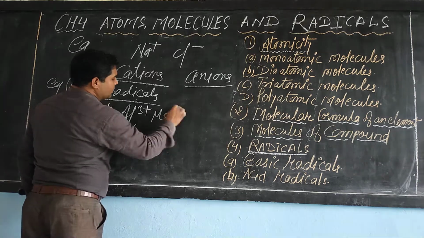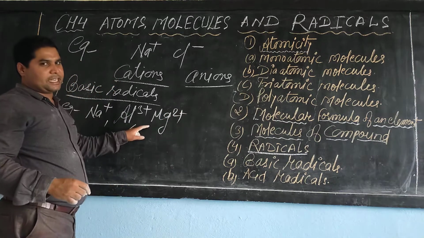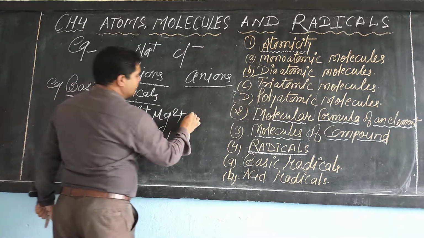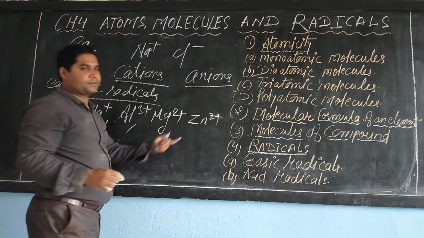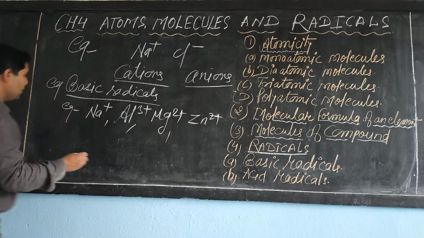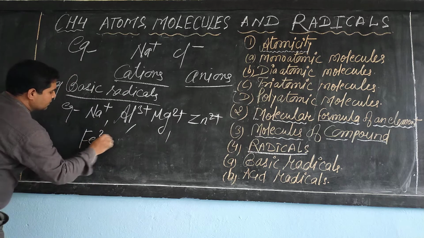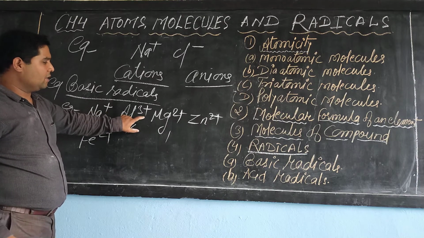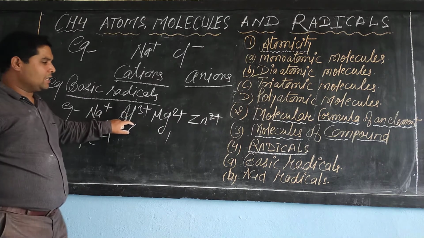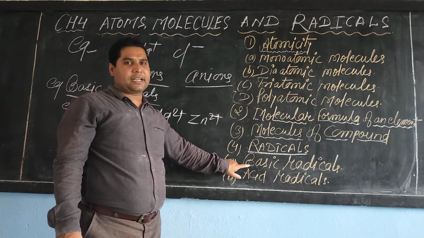Magnesium, basic radical. Zinc, 2 plus, basic radical. Iron, basic radical. Means all the metallic ions or metallic radicals are known as basic radicals.